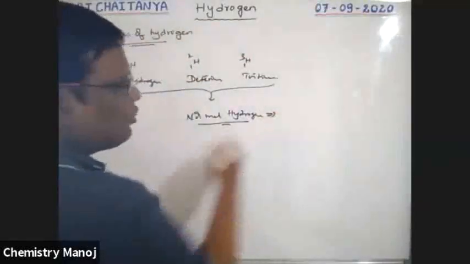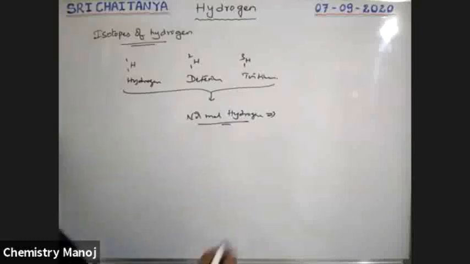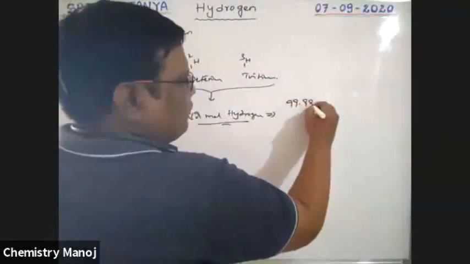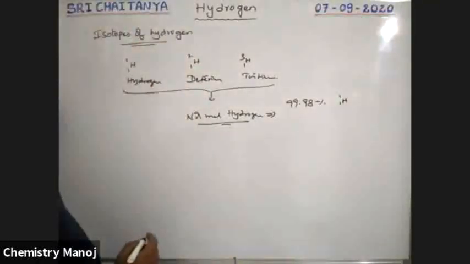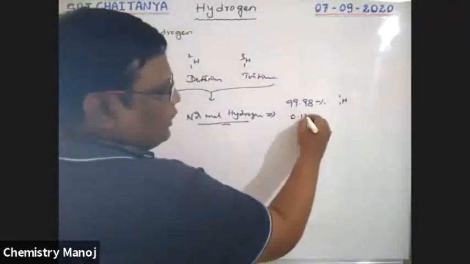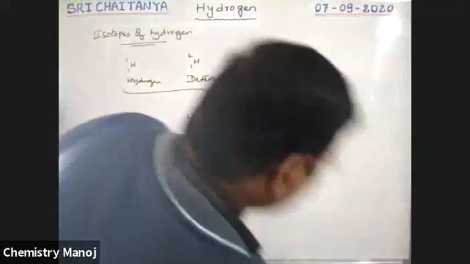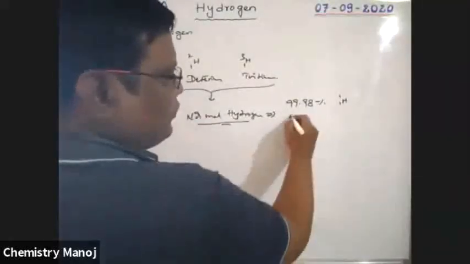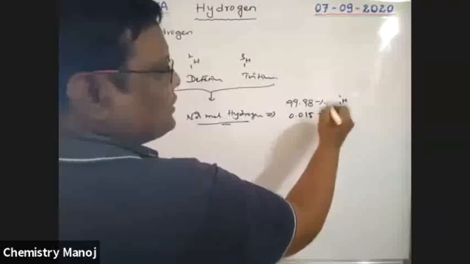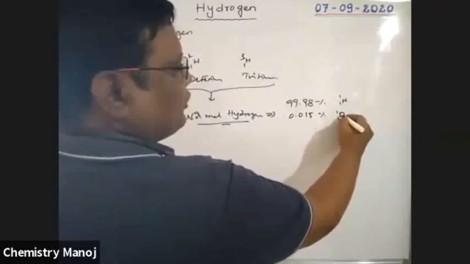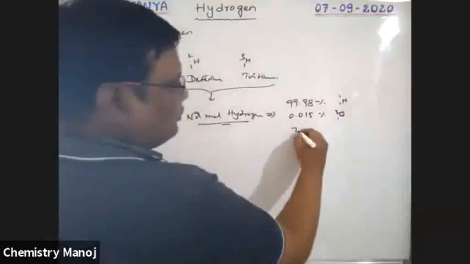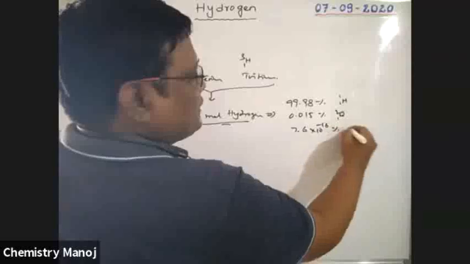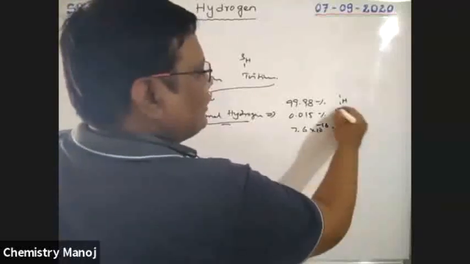In this normal hydrogen, 99.98% is 1H1, 0.015% is 1D2 deuterium, and 7.6 into 10⁻¹⁶% 1T3 are available.